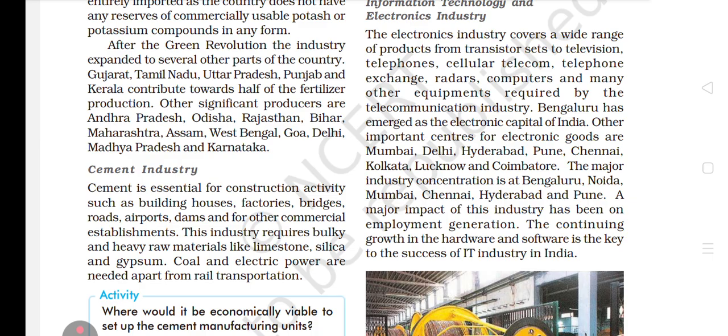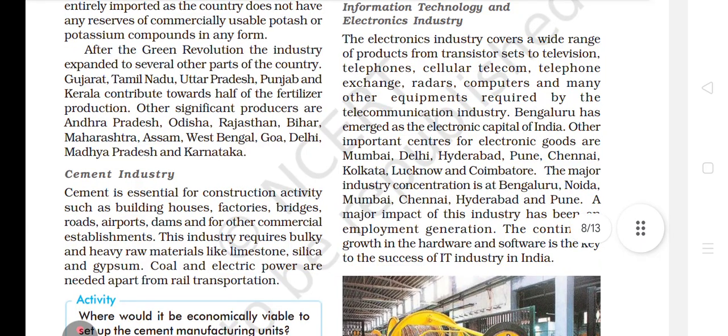Now next we have the cement industry. So you know very well, bachche, what the Green Revolution is. Do you know this term Green Revolution, bachche? The Green Revolution was a revolution for what? In which we were protecting our ozone layer, and whatever we were doing, farming and all, we were doing it by preserving our nature. So that was the Green Revolution. After the Green Revolution, the industry expanded to several other parts of the country. Gujarat, Tamil Nadu, only the states are mentioned here, so there is nothing to explain. You have to just remember these states.